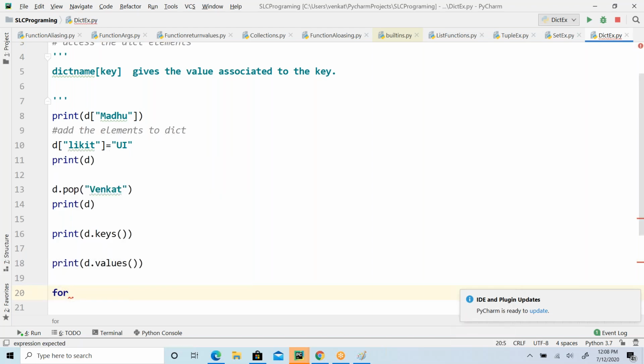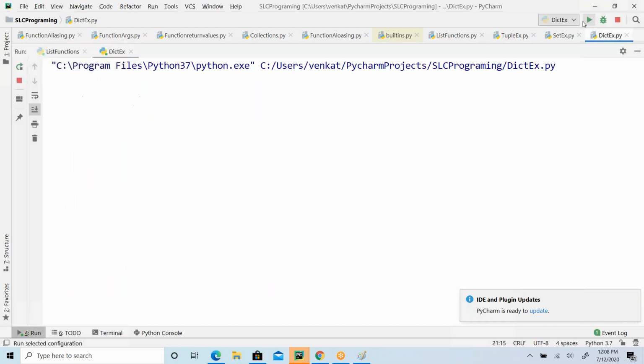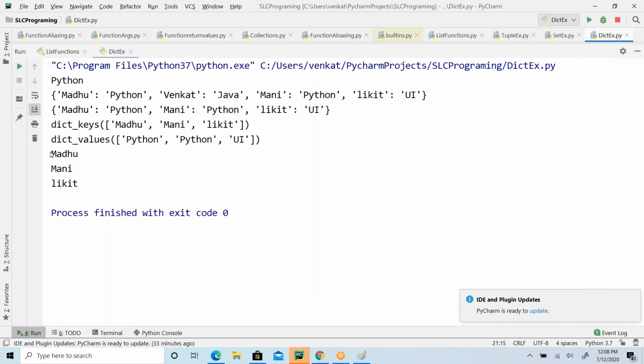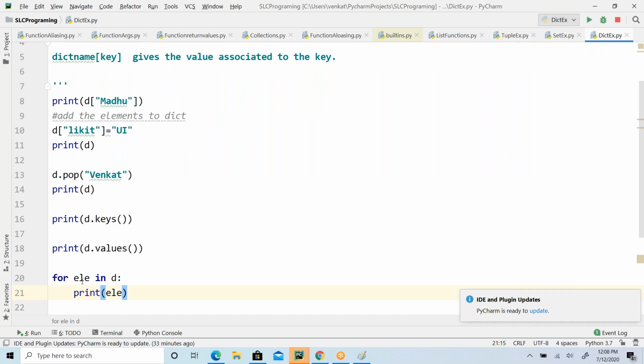Okay, for every element in the dictionary, let me print the element. How is it going to give? Just using a for loop, I'm iterating through the dictionary. So what is it returning? When I say element, it is just pointing to the keys, or not? It is pointing to the keys. So directly you can iterate through that. This is going to return a key every time. It's a kind of for loop, right? For every key in the dictionary, it is going to do that.